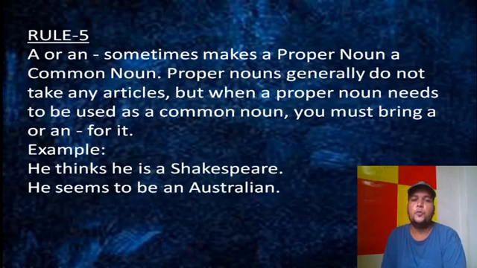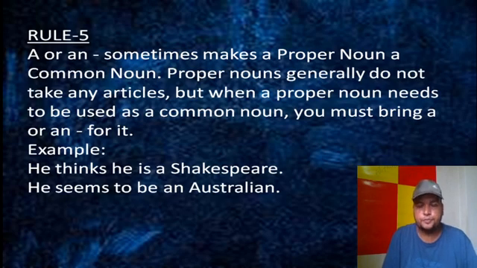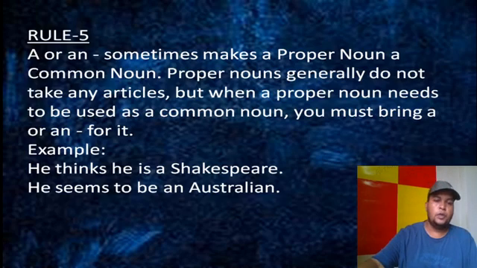He seems to be an Australian. Here also, he is not actually Australian, but a comparison is made. So in this case, we should take article a or an. According to the sound, Australian starts with a vowel sound, so we took an. You got it? Hopefully you got it. It's very simple. Let's move to the next rule.